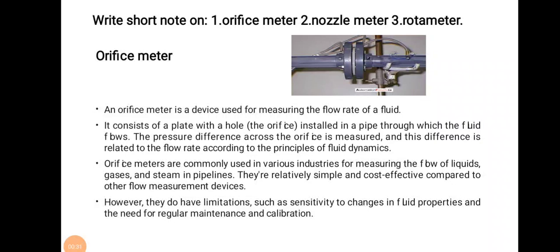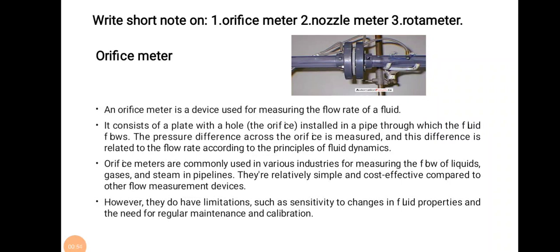So first is orifice meter. An orifice meter is a device used for measuring the flow rate of a fluid. So the orifice meter is shown in the figure. You can see that the circular portion that is larger than the pipe is a circular plate provided with an orifice.